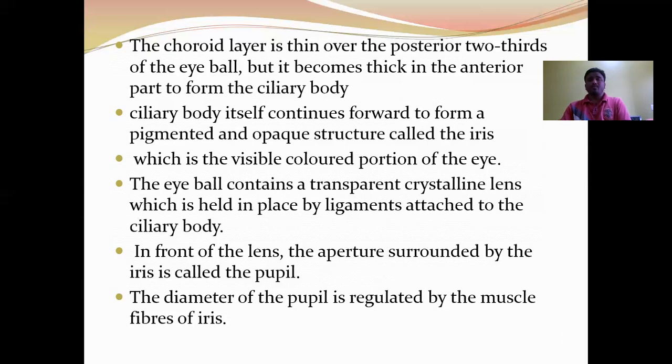When there is high intensity of light, the iris muscles relax, and the diameter of the pupil decreases to reduce the amount of light entering the eye. At the same time, in low intensity of light, the diameter of the pupil increases.